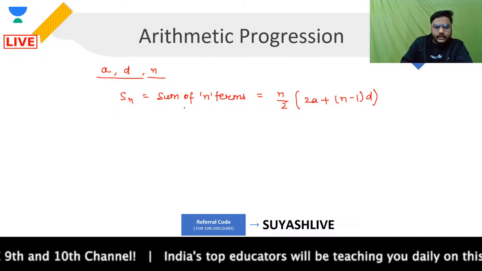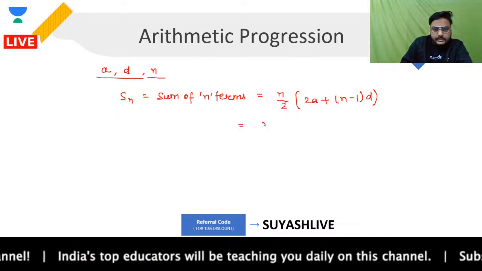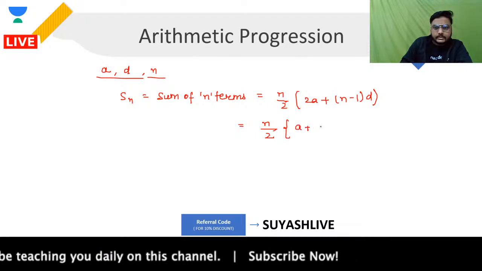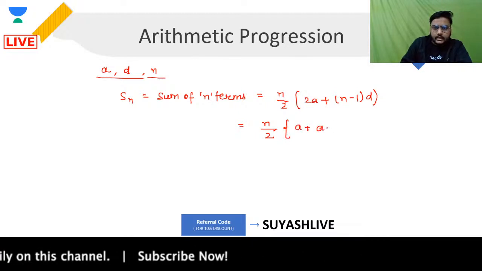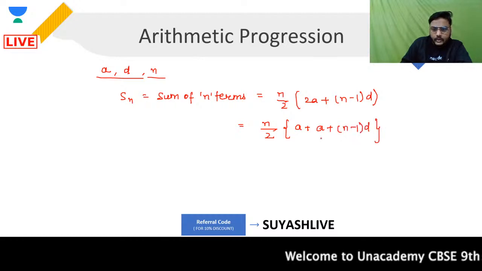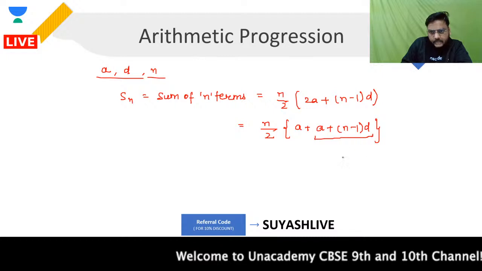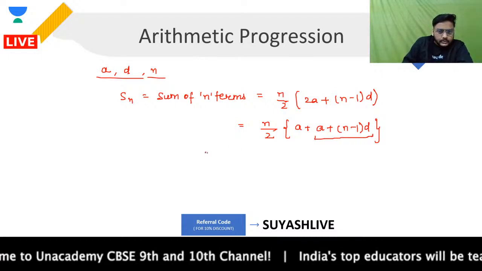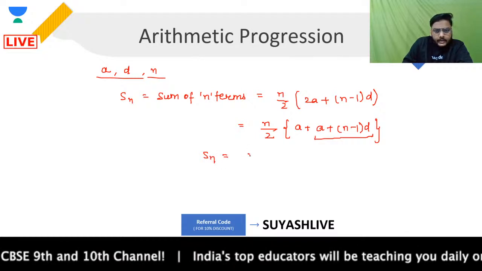Or I can also write this as n upon 2 times a plus, then a plus n minus 1 into d. When I'm talking about this a plus n minus 1 into d, this is nothing but the nth term or the last term. So the formula for the sum of n terms becomes what?